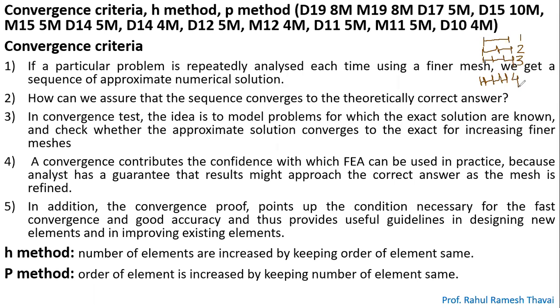That means this problem can be solved by using a maximum of four elements. Though you solve this problem by using five elements, you will get the same answer. Though you solve it by using six elements, you will get the same answer, right? Because you already know the exact solution, and by using four elements your answer is equal to the exact solution. Irrespective of increasing the number of elements, you will get the same answer.